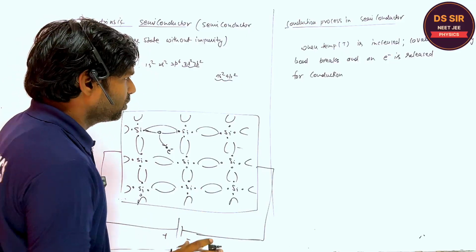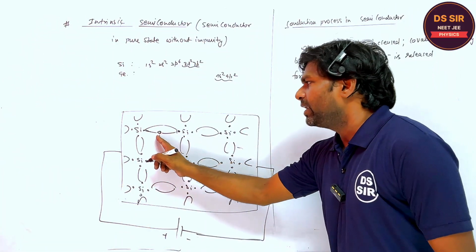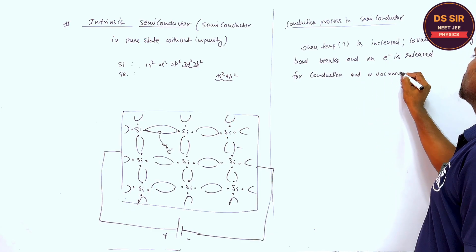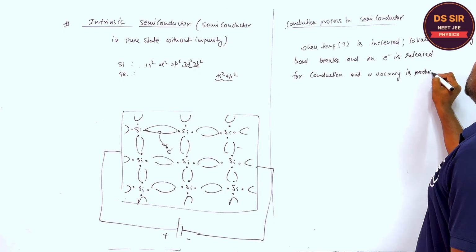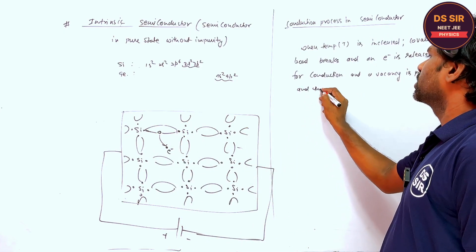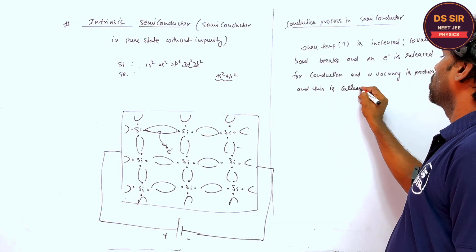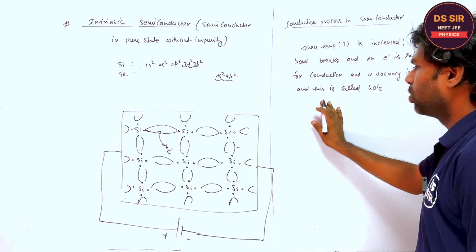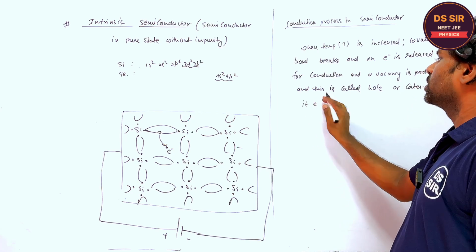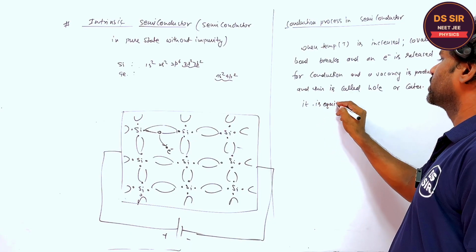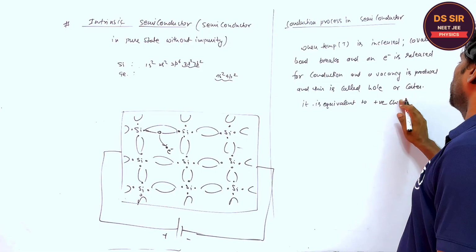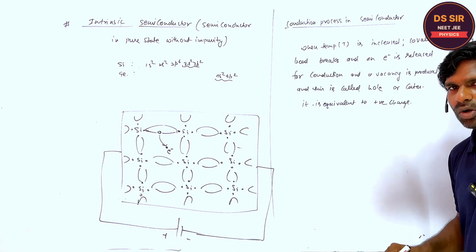This is called the free electron, released for conduction, and a vacancy is produced. This vacancy is equivalent to positive charge, and this is called a hole. This vacancy is called a hole, or sometimes it is called a vacancy. It is equivalent to positive charge. Do you understand or not?